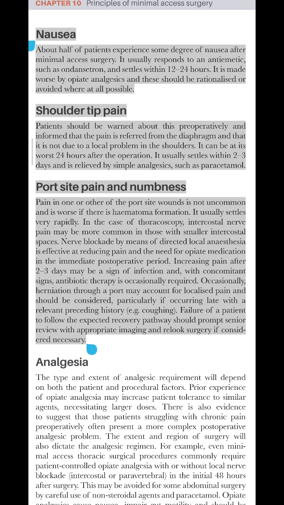Occasionally, herniation through a port may account for localized pain and should be considered, particularly if occurring late with a relevant preceding history, e.g. coughing. Failure of a patient to follow the expected recovery pathway should prompt senior review with appropriate imaging and relook surgery if considered necessary.